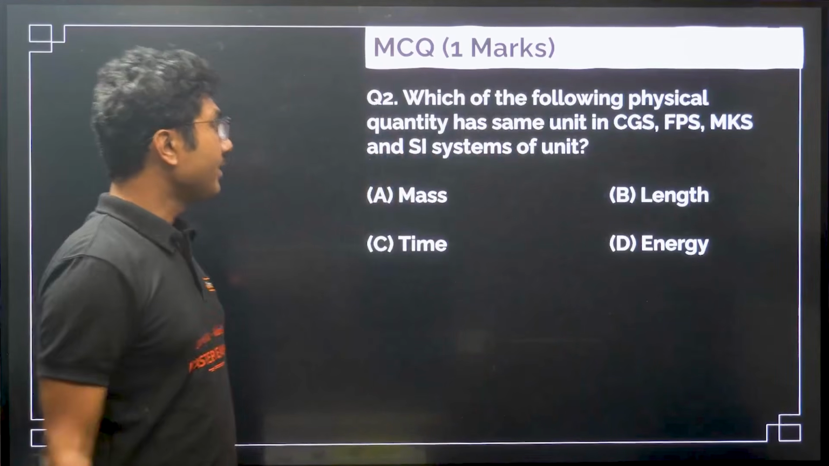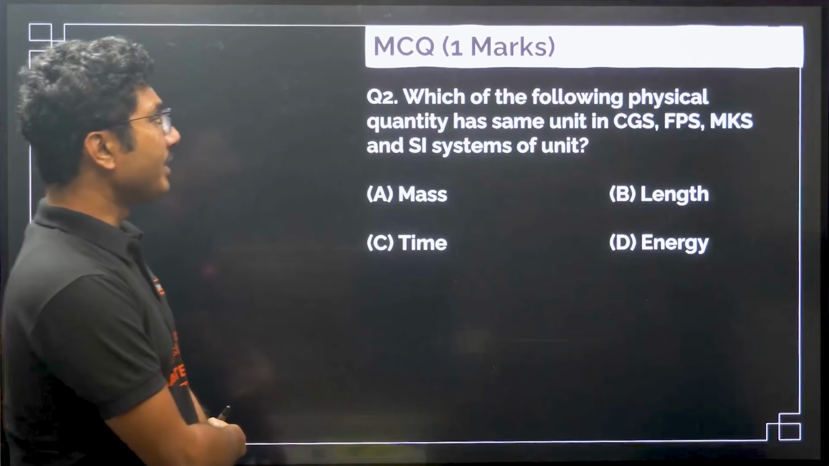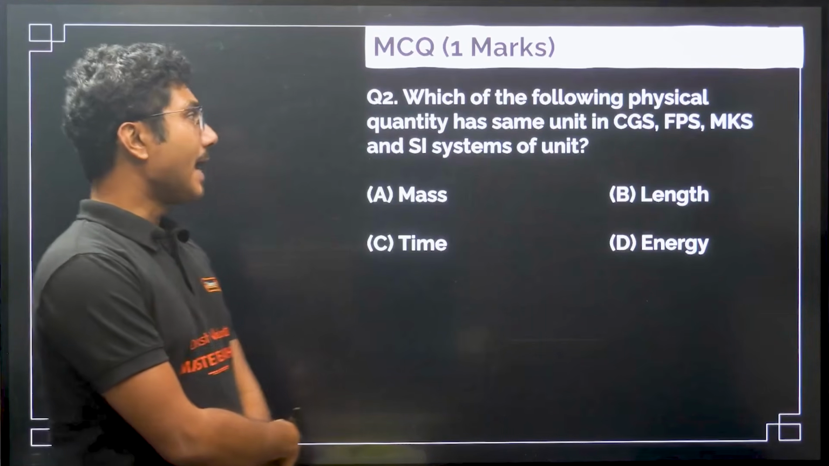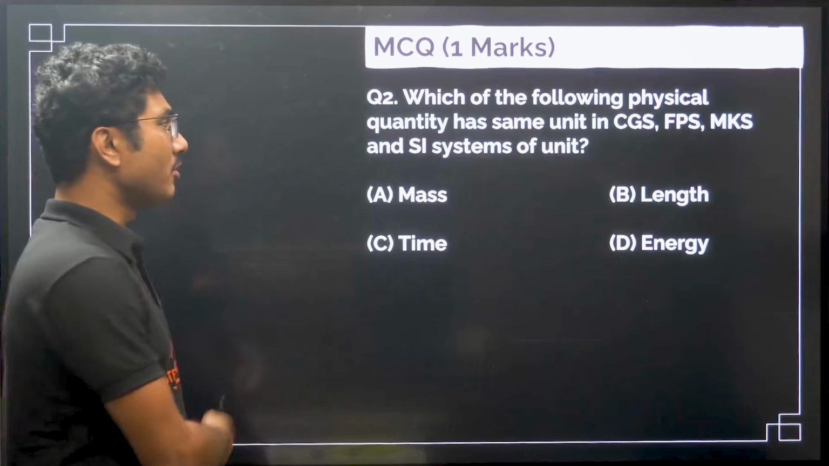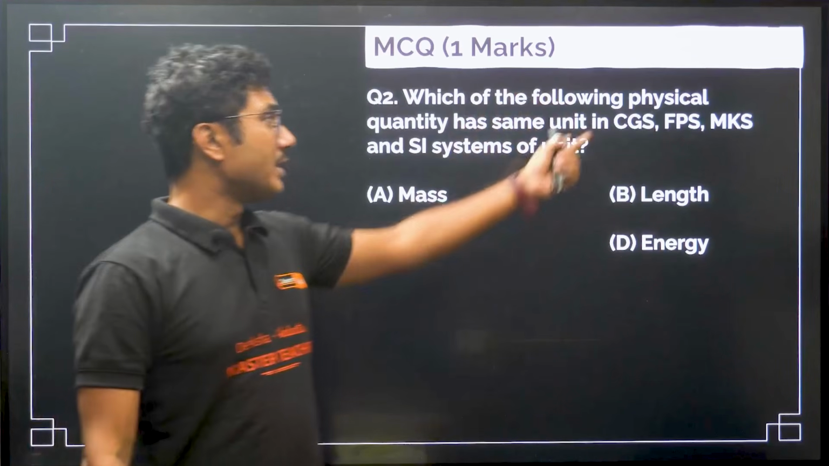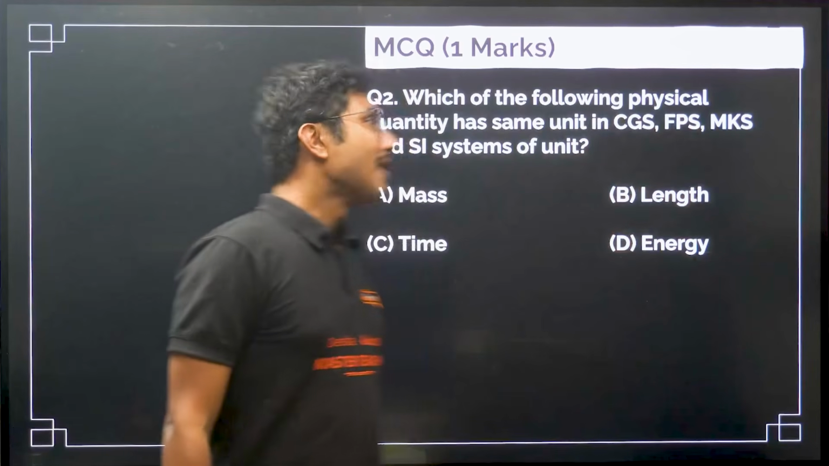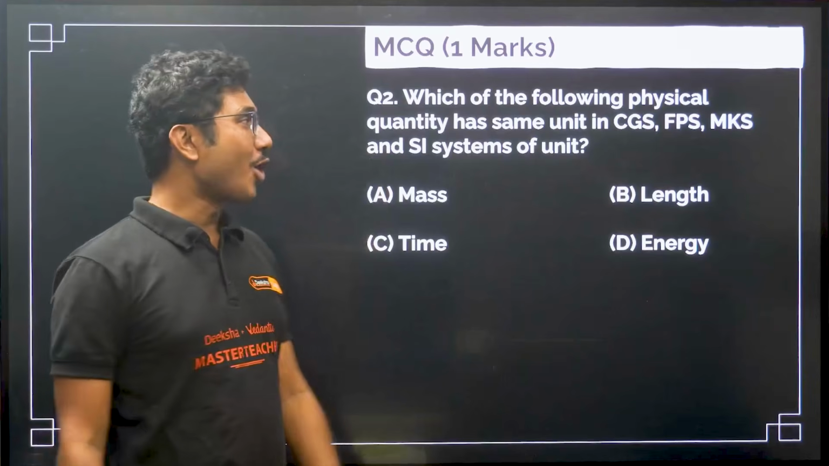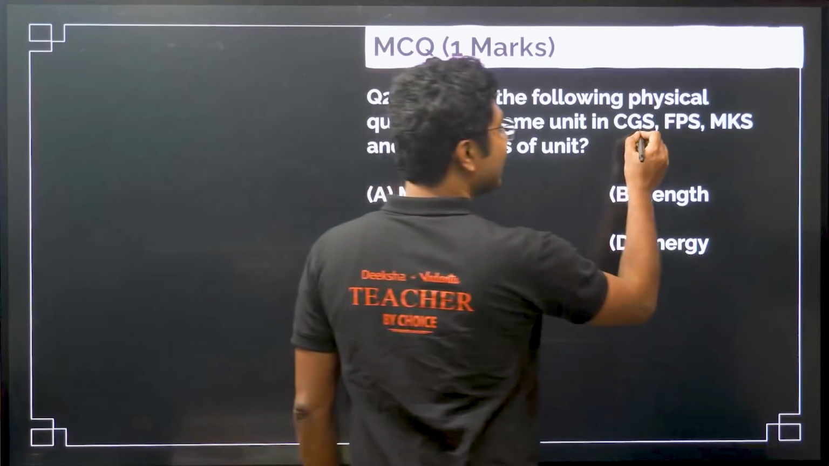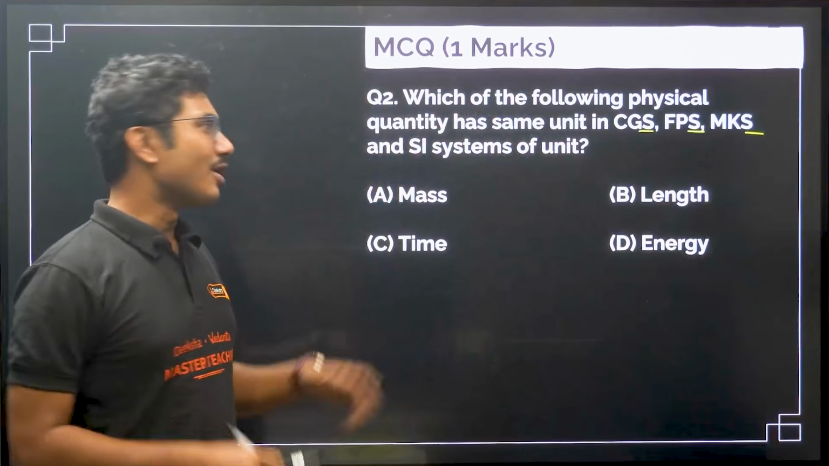Now next question, which of the following physical quantities has the same unit in CGS, FPS, MKS and SI systems of units? Okay, CGS means centimeter, gram and second, FPS means foot, pound, second, MKS means meter, kilogram, seconds, and SI system. So what is common between them? As you can see, the second. So second has the same unit in all the systems.